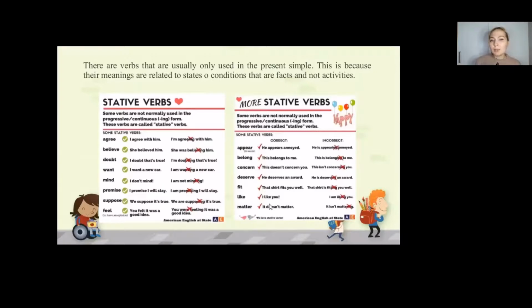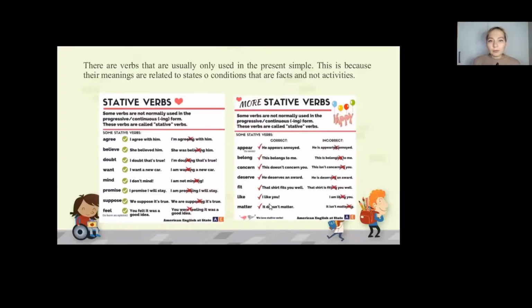The next one, I don't mind. So we cannot say I'm not minding because it's just grammatically incorrect. I promise I will stay. We cannot say I am promising I will stay. We suppose it is true. We cannot say we are supposing it's true. You felt it was a good idea. We cannot say, however, you were feeling it was a good idea because it's grammatically incorrect.